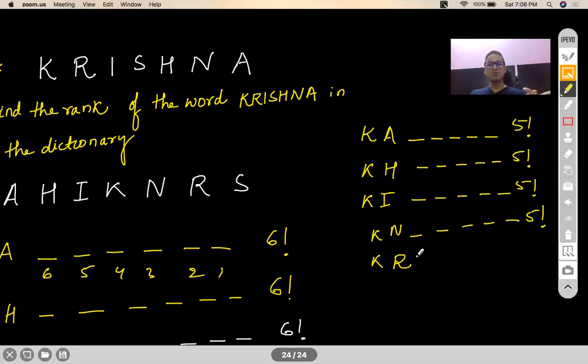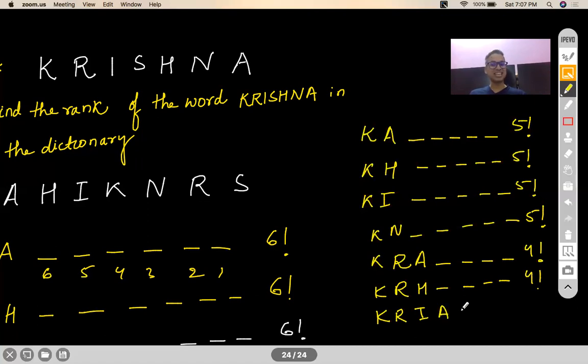So what I have to do is put the next in line, which is going to be KRA. So all words that begin with KRA will be above Krishna. All words that begin with KRH will be above Krishna. All words that begin with KR, I, here we have to stop, because Krishna also begins with KRI. So I have to put the next in line, which is KRIA.